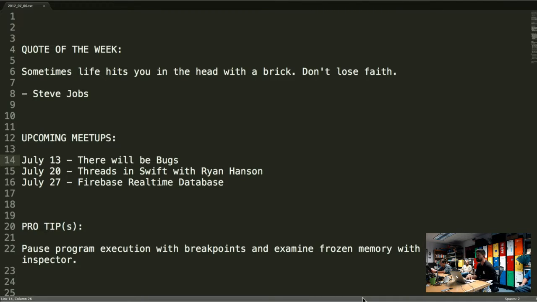This week's pro tip goes into the debugging aspect. I want to showcase how you can pause execution with breakpoints and examine frozen memory with the memory inspector. So I'm just going to start up an app that I'm working on right now and just pause it, to show how to pause things along the way. Who here has done debugging inside of Xcode? Okay. So this should be pretty straightforward.